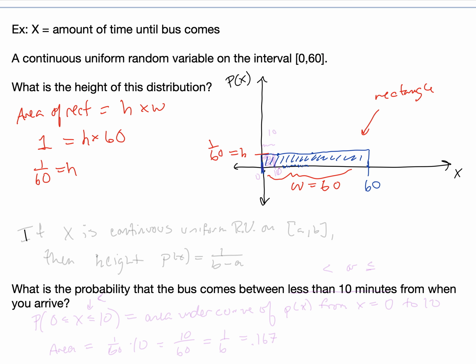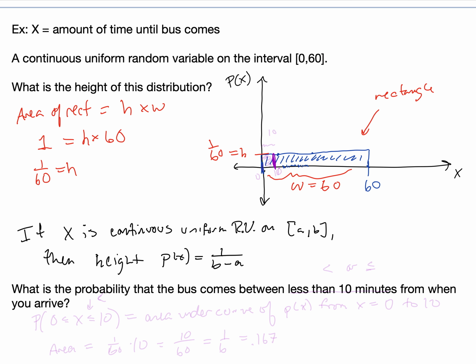And just in general, if x is a continuous uniform random variable on the interval from a to b, then the height of the probability distribution, p of x, is equal to 1 over b minus a, 1 over the width of that interval. Okay, what is the probability that the bus comes less than 10 minutes from when you arrive?